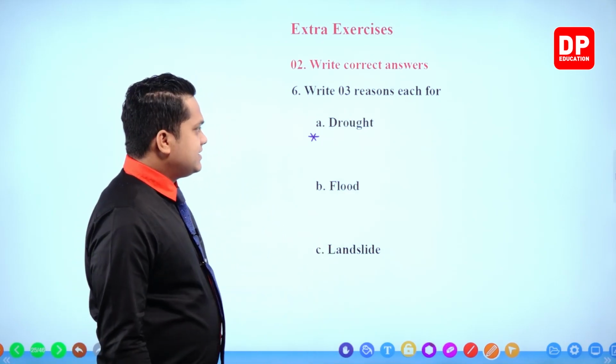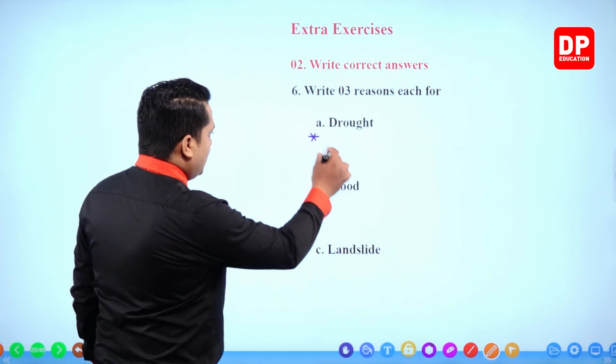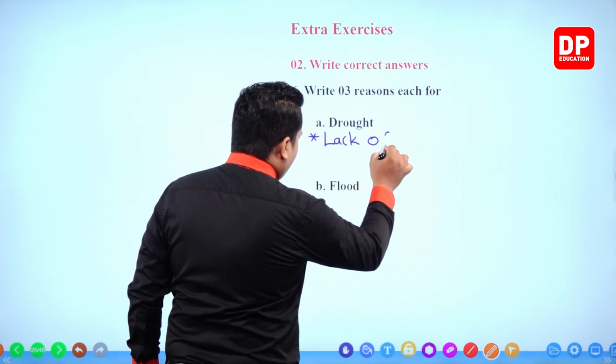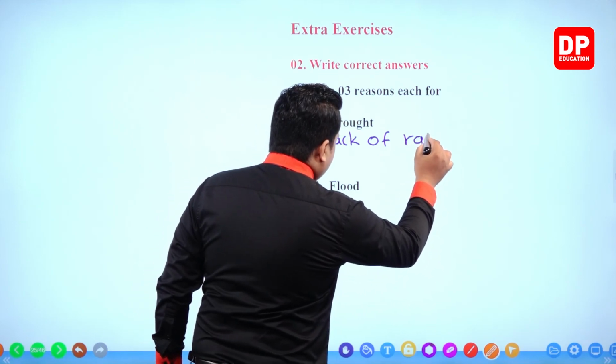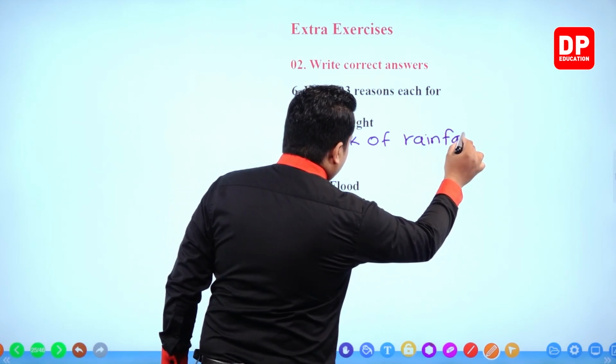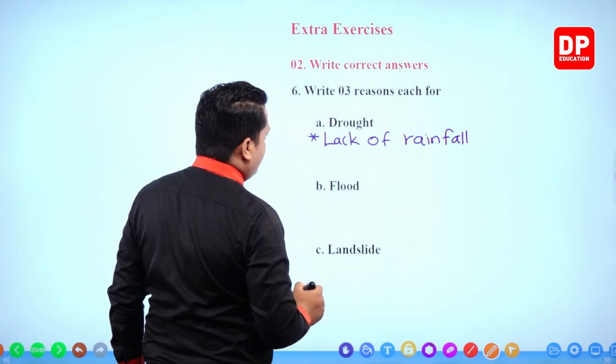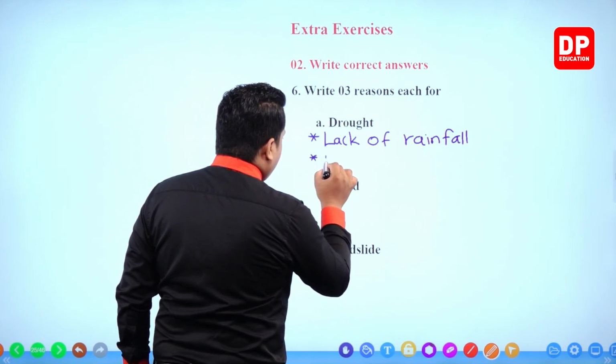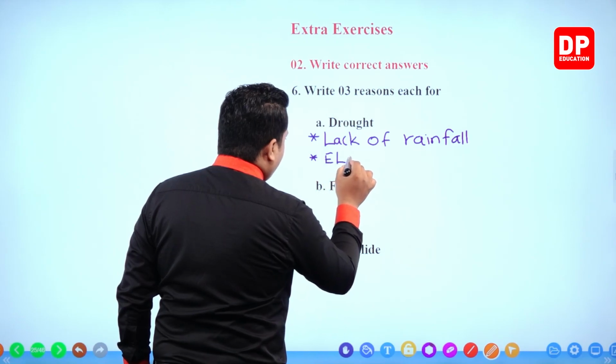So we'll write down the answers then. Drought, lack of rainfall. This is the main reason. Lack of rainfall. Then El Nino effect.